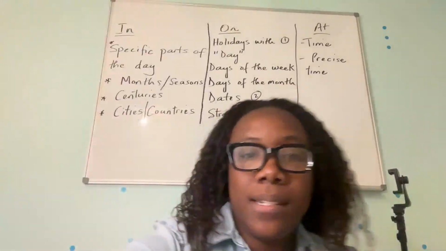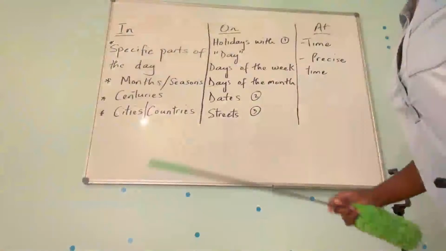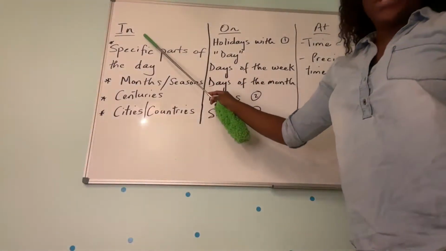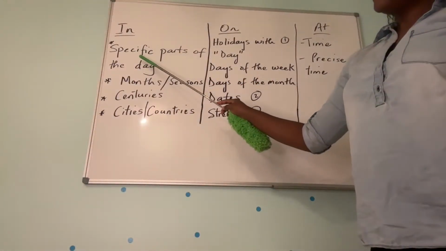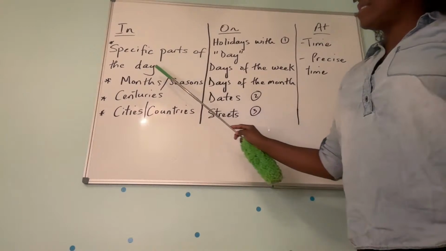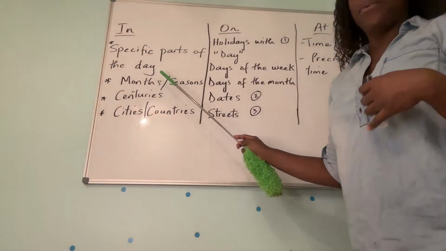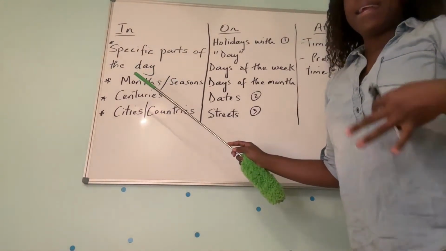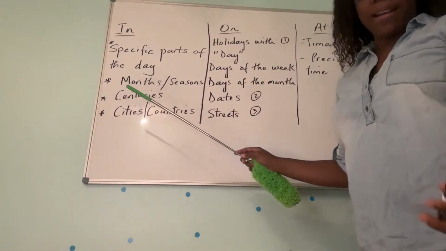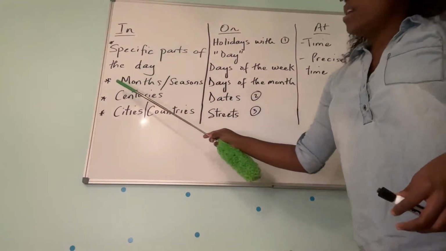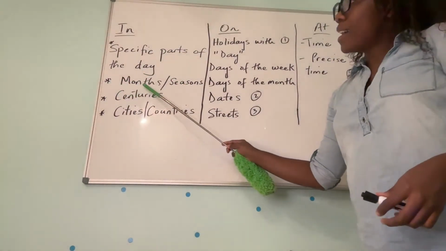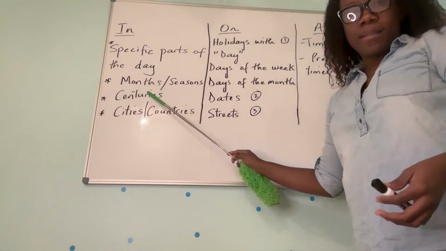All right. So, on the board, you see that we use in when we're talking about specific parts of the day. For example, in the morning, in the afternoon, in the evening, we use in. We also use in when we're talking about specific months or seasons.